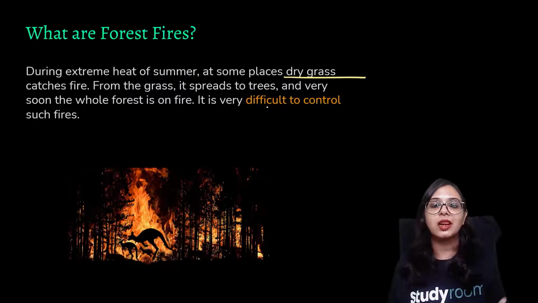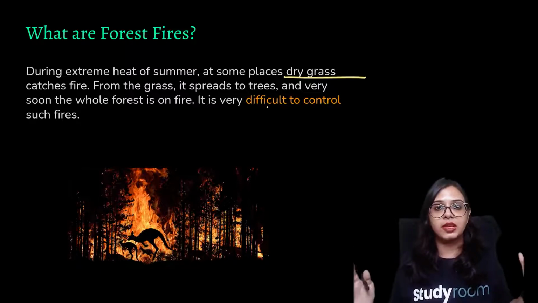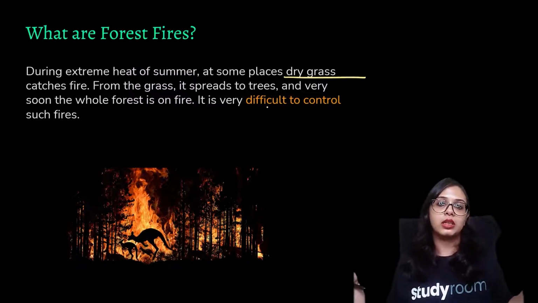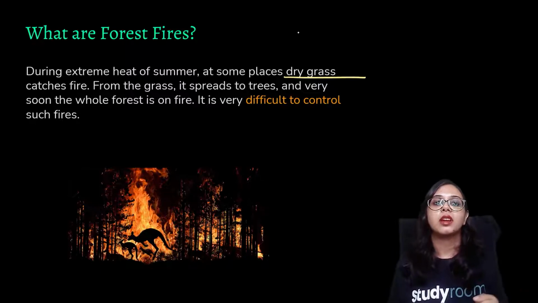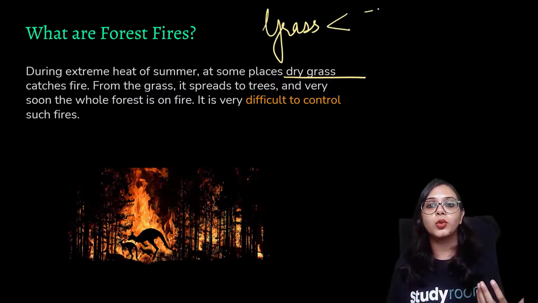When they start burning, there is no source to extinguish this fire, or to stop the supply of oxygen. So the fire will start burning, and slowly it reaches tall trees. Obviously the ignition temperature of grass is very, very low as compared to tall trees.